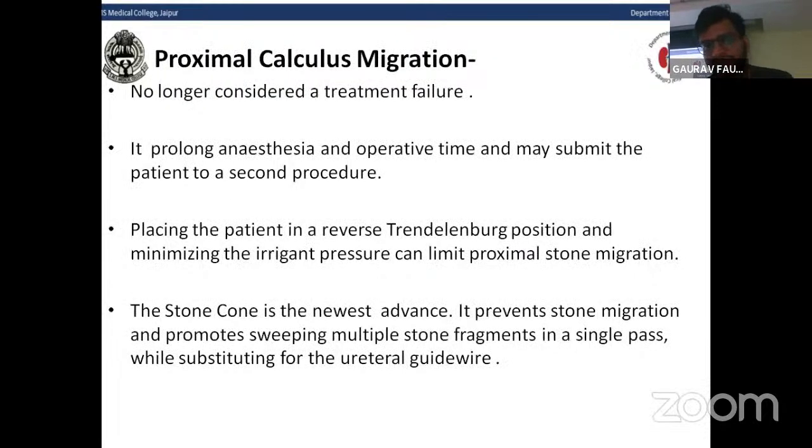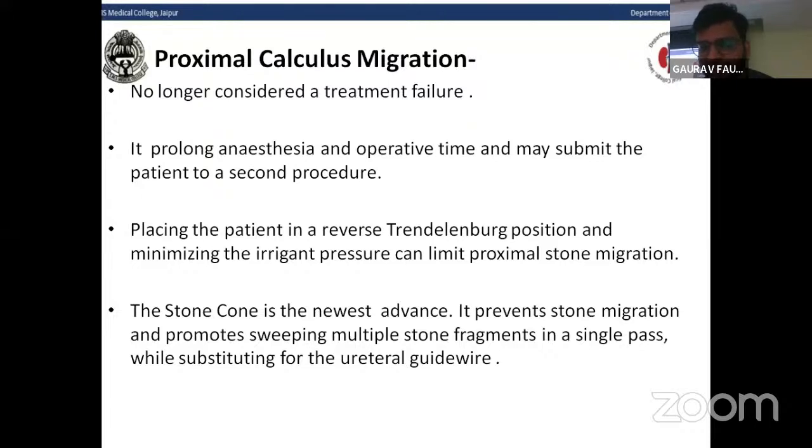Then come to proximal calculus migration. It is no longer considered a treatment failure. It prolongs the anesthesia and operative time and may subject the patient to a second procedure. Placing the patient in a reverse Trendelenburg position and minimizing the irrigant pressure can limit proximal stone migration.